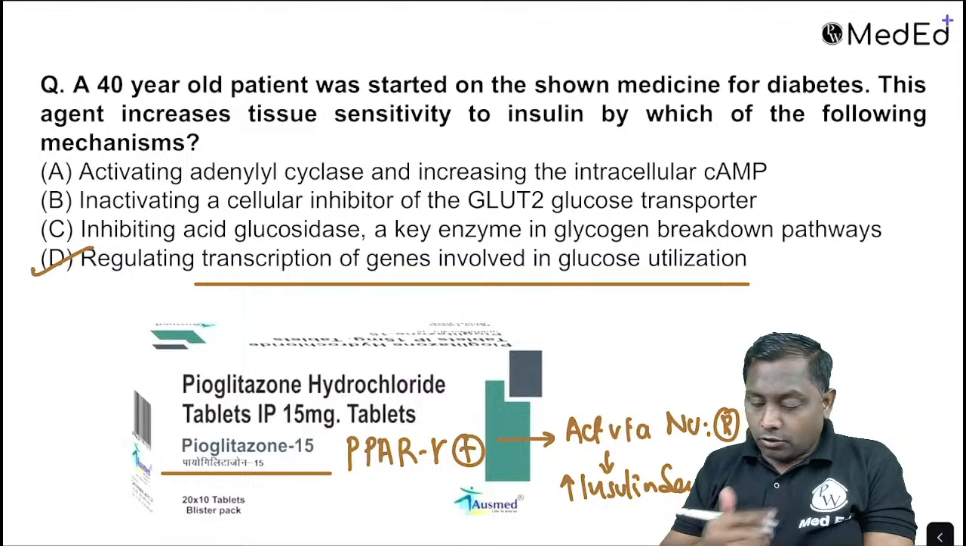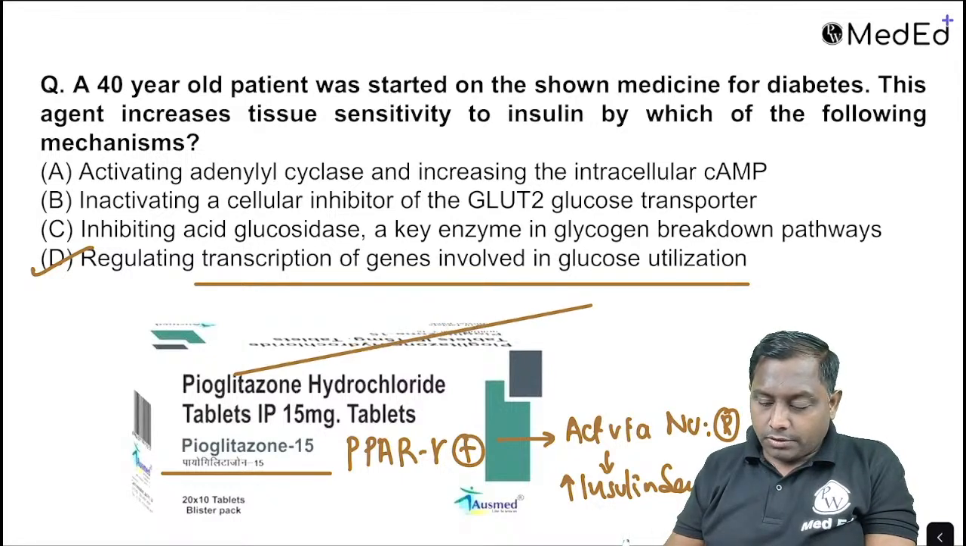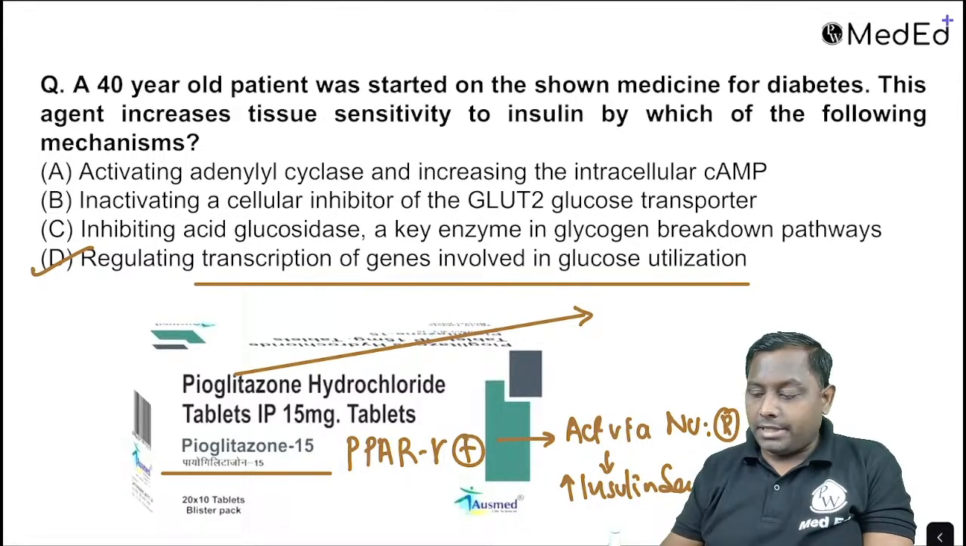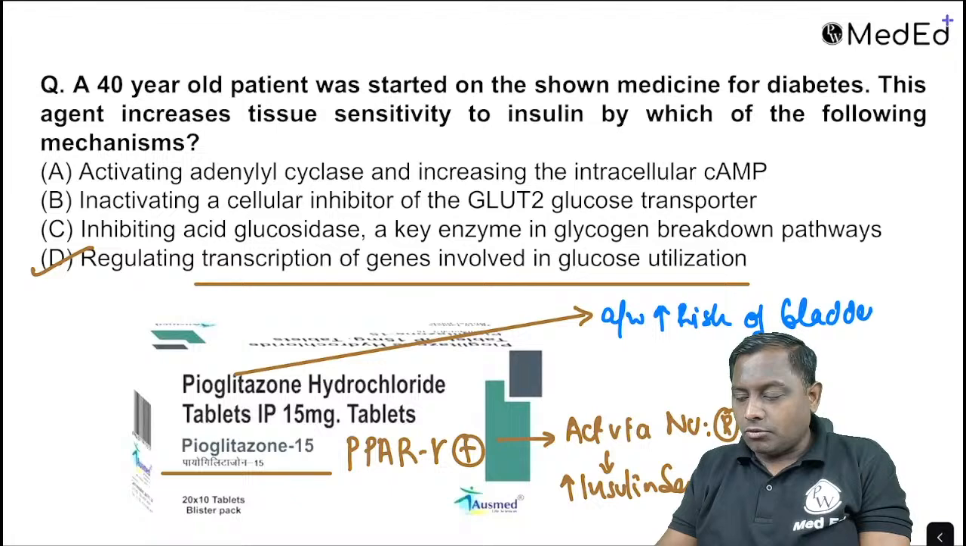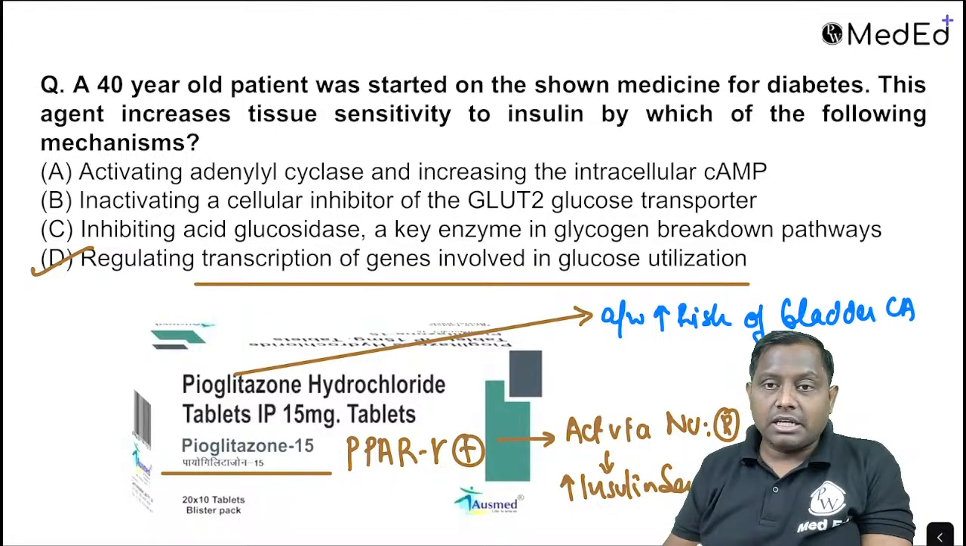Pioglitazone, it's also one of the drug. PO, कुछ भी पियोगे तो ब्लैडर में जाएगा. So they have actually been shown to be associated with increase in the risk of bladder cancer. Increase in the risk of bladder cancer. तो अगर किसी पेशेंट को हिस्ट्री ऑफ ब्लैडर कैंसर या फैमिली हिस्ट्री ऑफ ब्लैडर कैंसर है, we should avoid this one.